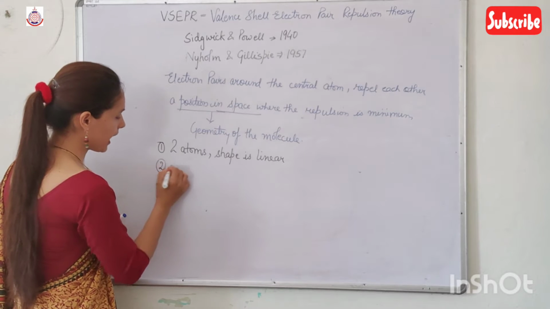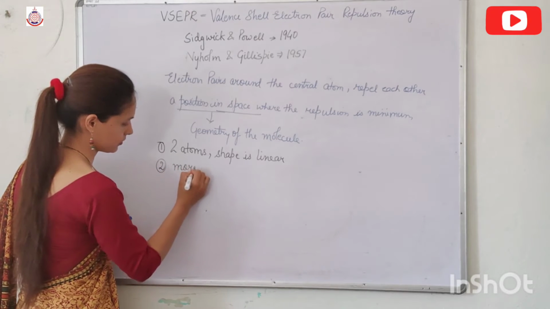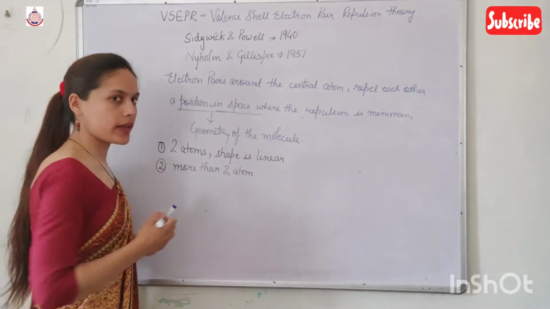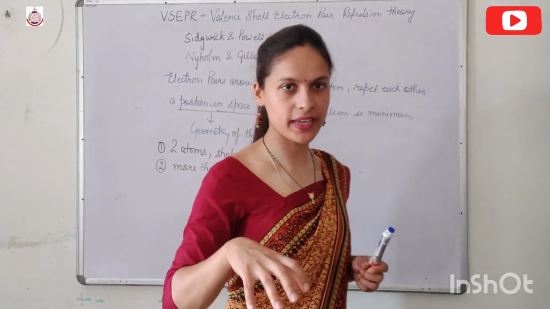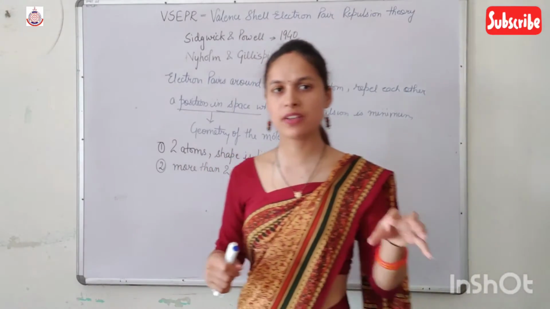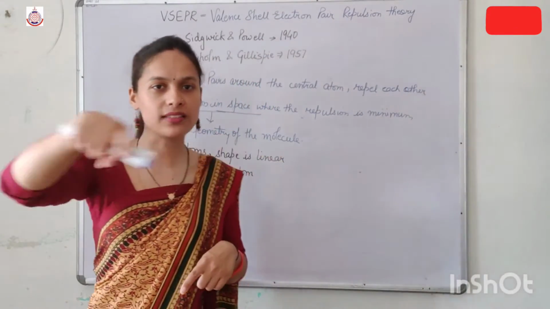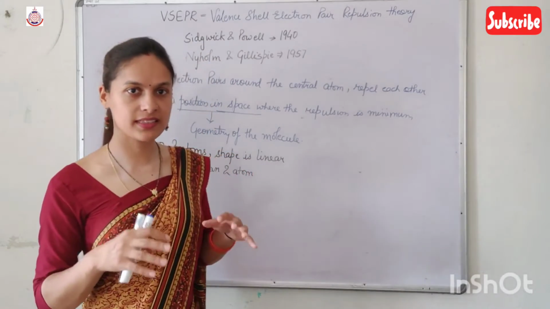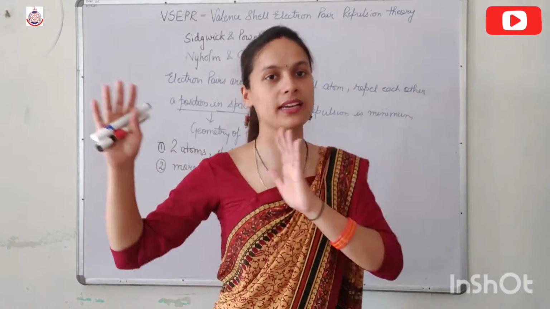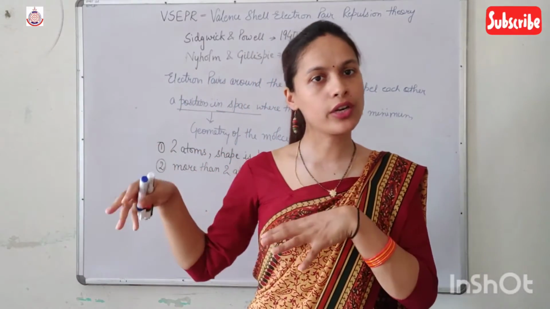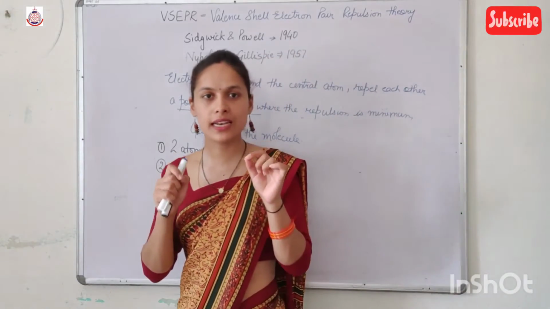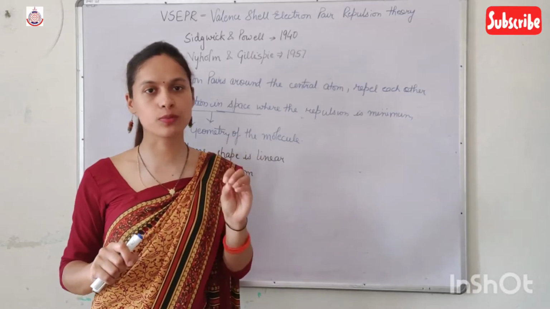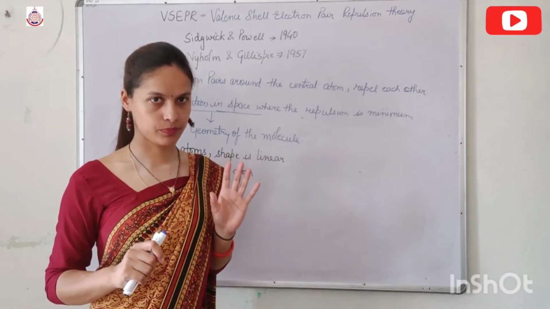But if we have more than two atoms, then one atom acts as the central atom, while the other atoms surround that central atom. The concept of deciding the central atom is the same as decided by Lewis. According to Lewis, the central atom is the less electronegative atom, and according to VSEPR also, the central atom should be the less electronegative atom.